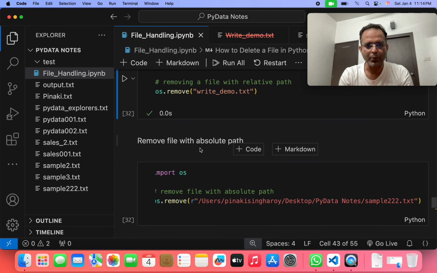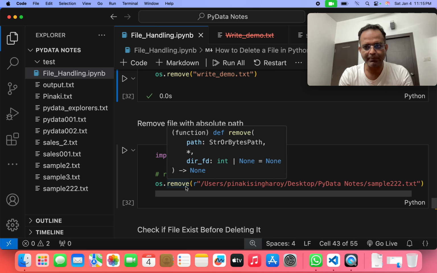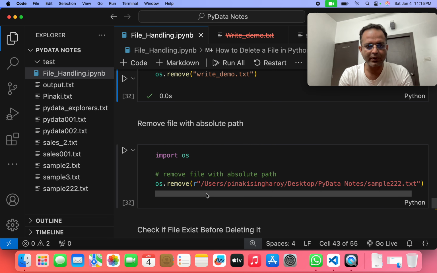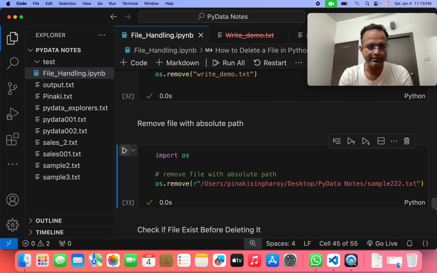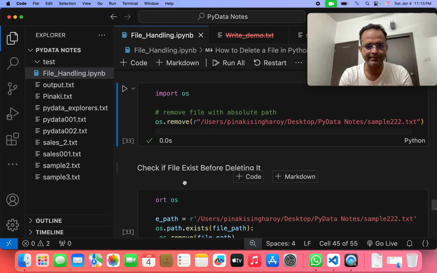Removing a file with an absolute path. If we give the absolute path of a particular file, that is sample222.txt, you can see it here. The os.remove function basically deletes it. If we run that program, this file is going to be deleted. Yes, this file is already deleted.